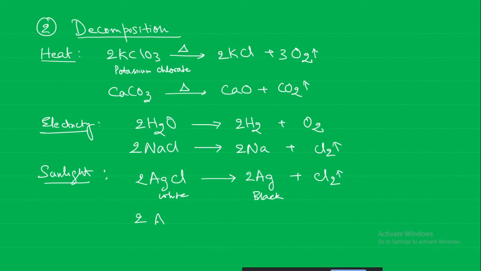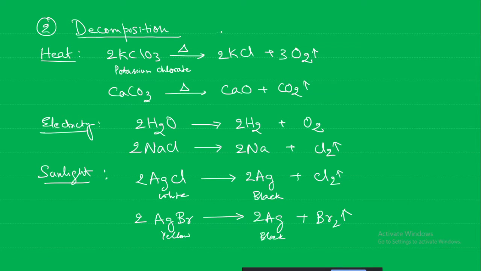Similarly, silver bromide. This silver chloride blackening is the black and white photography that we are talking about. Black and white photography uses silver chloride. Silver bromide appears yellow in color, and on exposure to sunlight it decomposes to give black metallic silver and release reddish brown bromine gas.